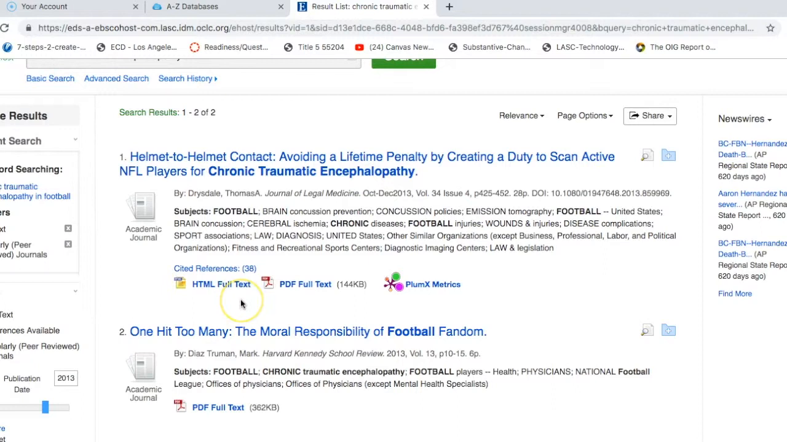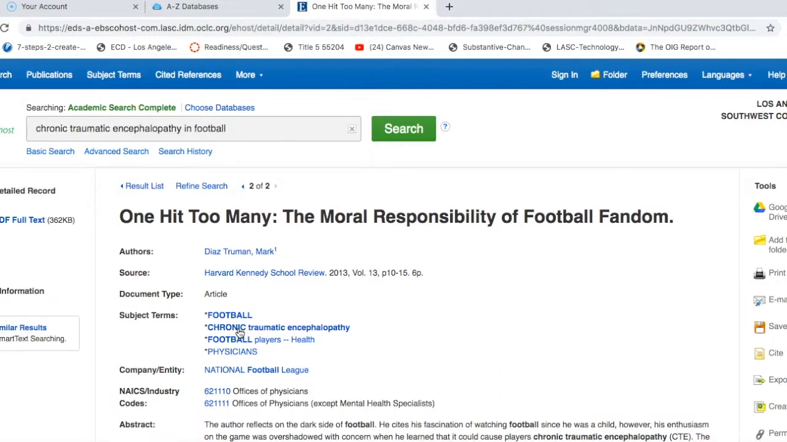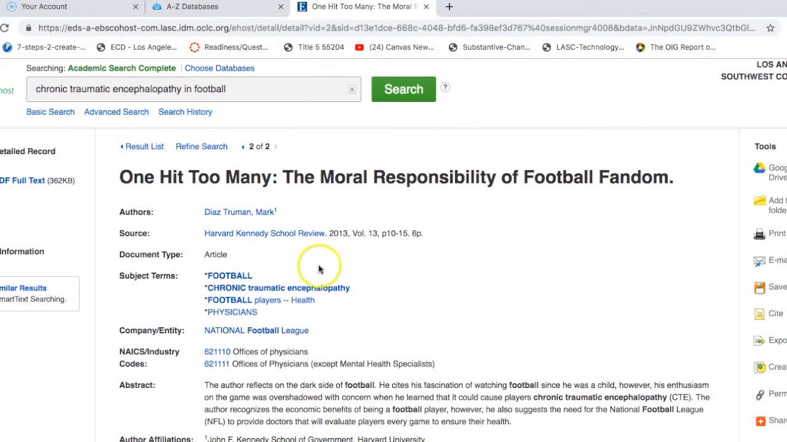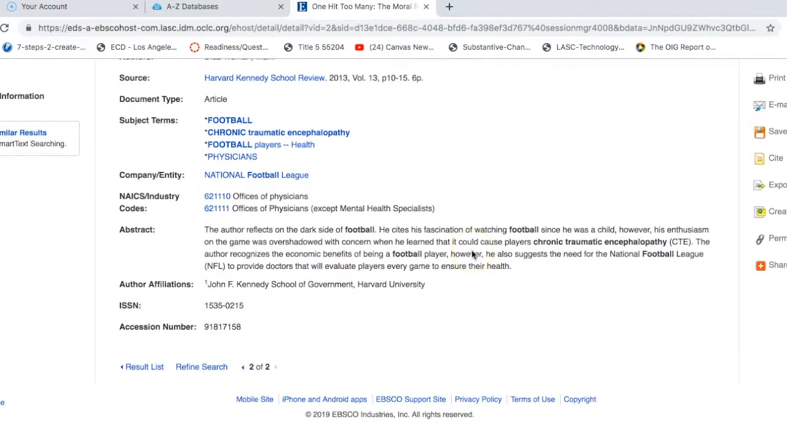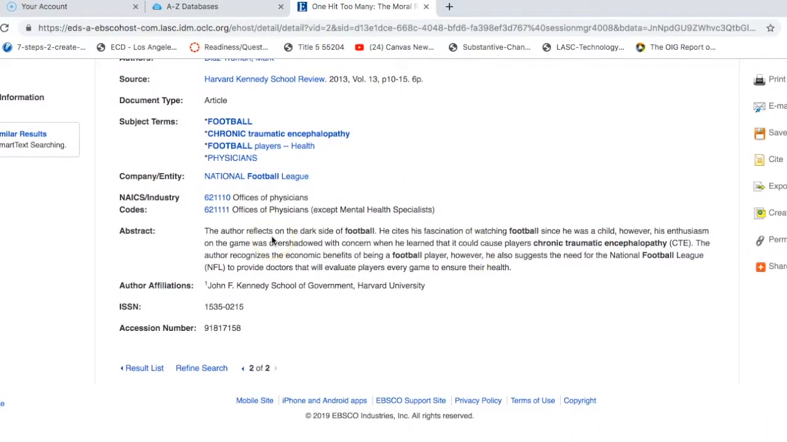So if you find an article where the title seems relevant, you click on the title and it will take you to more information about the source. You can see the author, the source. This is from the Harvard Kennedy School Review, so a very reputable source. You can also see subject terms that were related. And then one important thing that this will show you is the abstract. An abstract is another word for a summary. It's a short version or a short summary of the article, and you can read the abstract to determine whether or not it's worth reading the entire article.